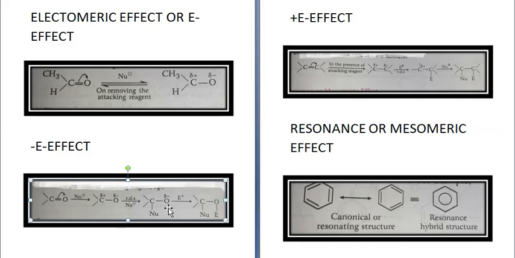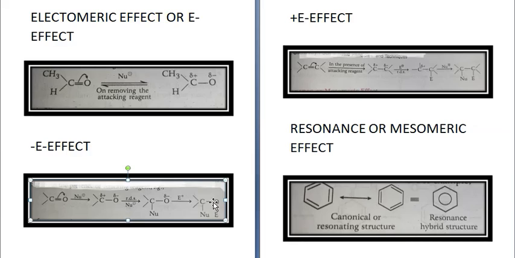and over here this will still have delta negative charge. Alright. And then in presence of E plus, an electrophile, the electrophile will get attached to the oxygen which has delta negative charge. Because the electrophile has a positive charge, it will get attached over here. So you will get nucleophile at carbon and electrophile at oxygen. Okay, so this is the mechanism for nucleophilic addition reactions, which is shown by aldehydes and ketones. So this was the minus E effect.